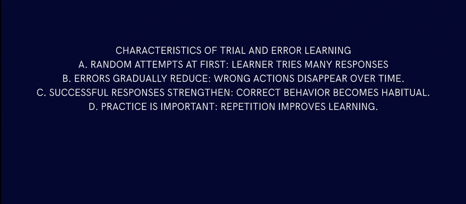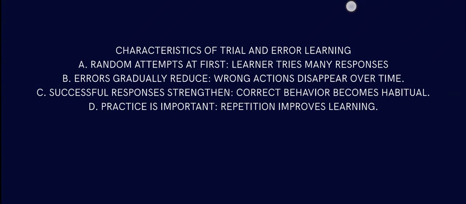So wrong actions will disappear over time. Then successful responses are strengthened, and whichever gives the best result, that correct behavior becomes habitual. That's how you finally get to the point where you do things in the correct order.